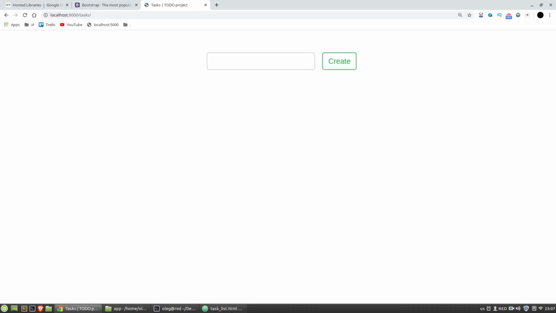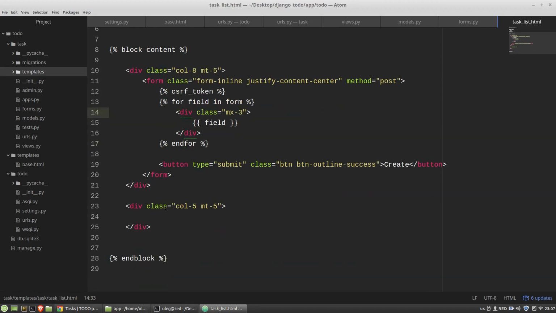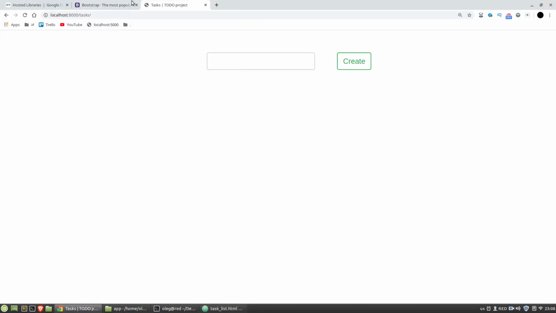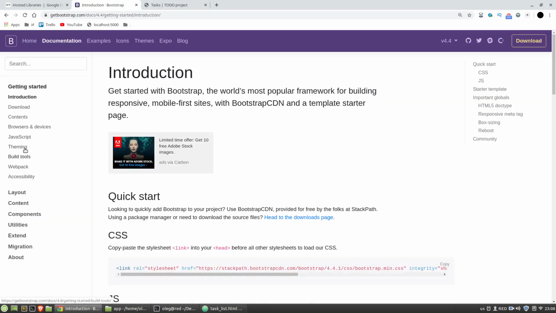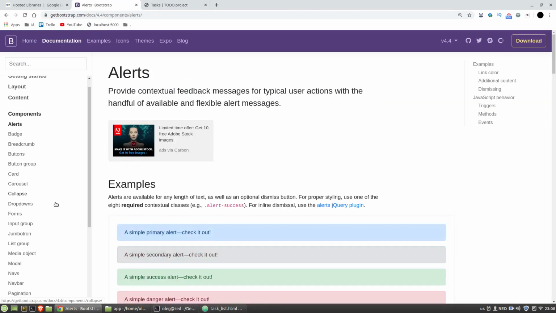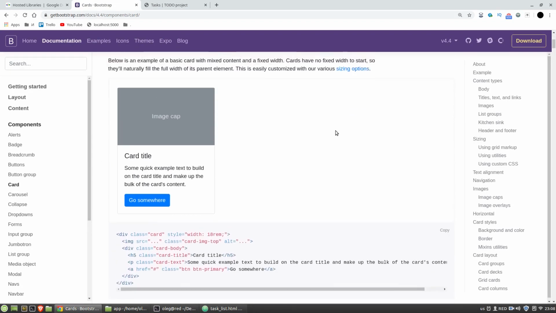Okay. And now the second block, this one, to display all tasks to a user. And to display tasks, I want to use Bootstrap's cards. Documentation, the components, and here I have cards.